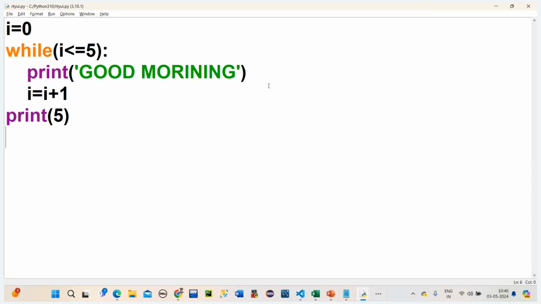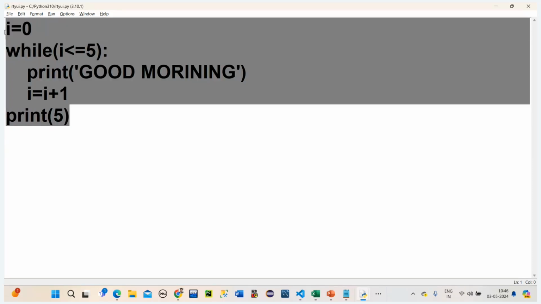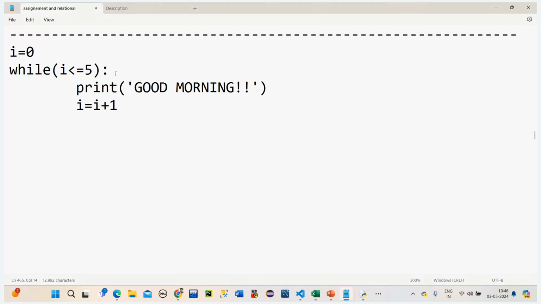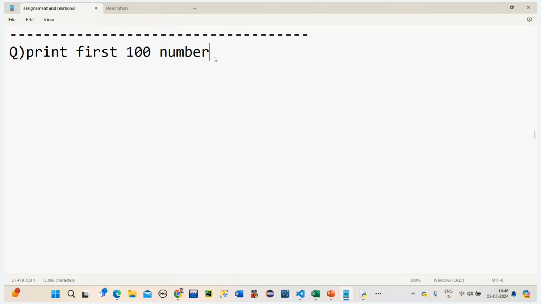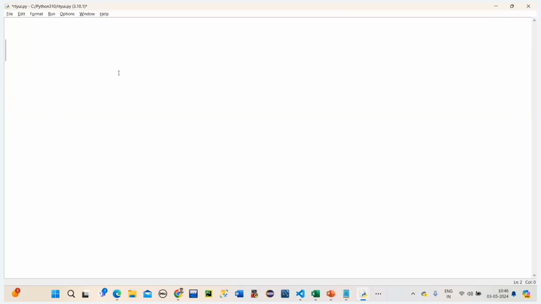So for example, if I wanted to print, the first question is to print the first 100 numbers. How to print the first 100 numbers? I is equal to 0. In this while condition, I need to give the condition: I is less than 101.